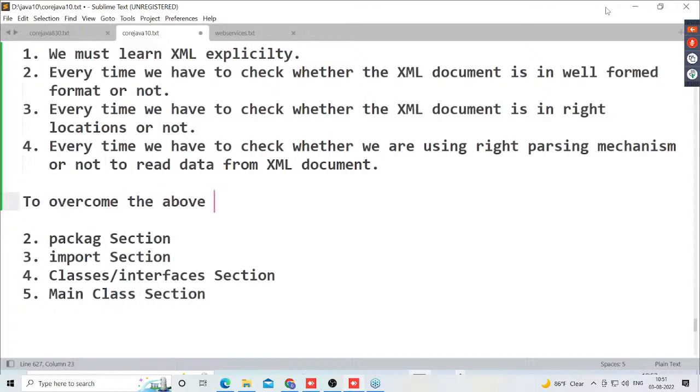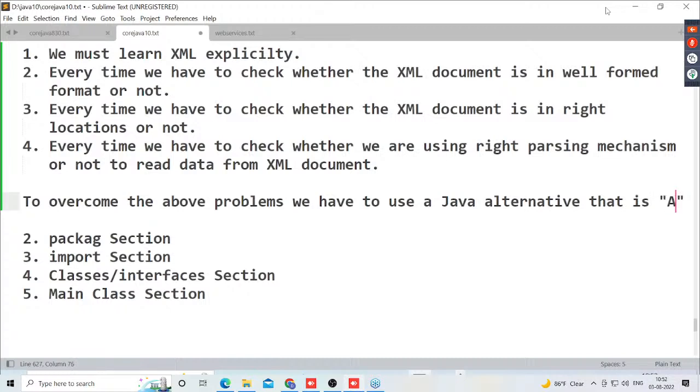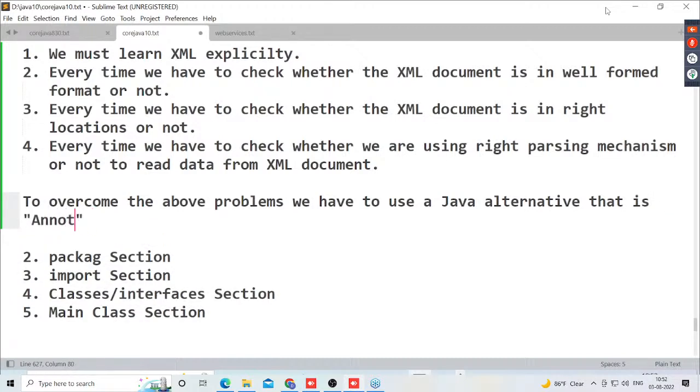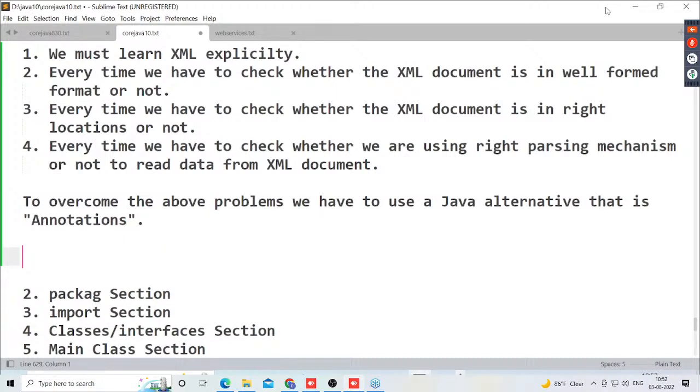To overcome the above problems, we have to use a Java alternative, that is annotations. How to declare and define annotations, we will discuss in the annotations topic. It is not mandatory immediately. But we have to understand what is the requirement to go for annotations over the comments and over the XML documents.